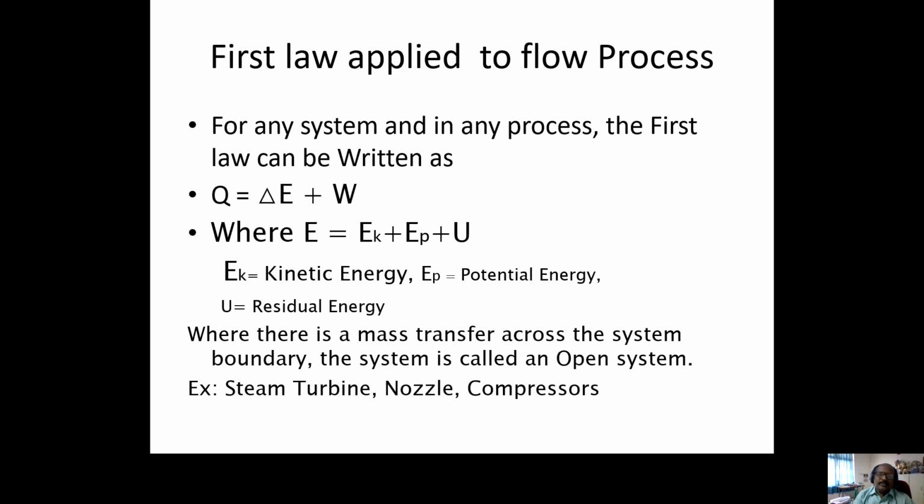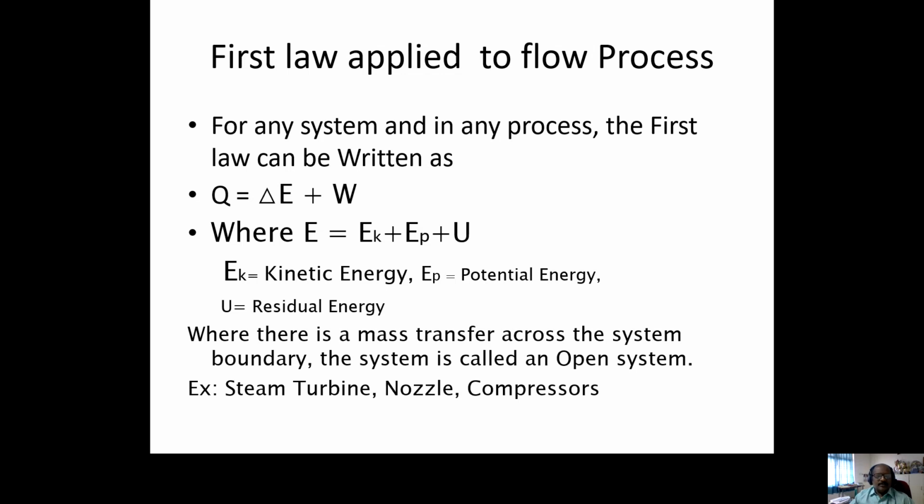If there is a mass flow or mass transfer across the system boundary, then we call it an open system. Examples are steam turbines, nozzles, compressors and heat exchangers. In open systems, we find flow processes.